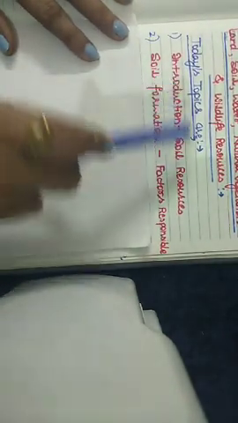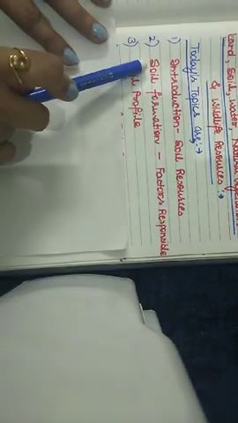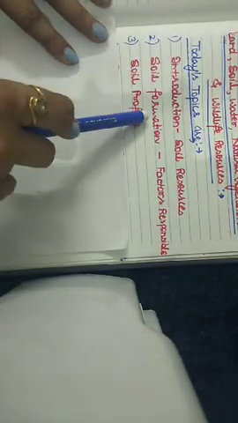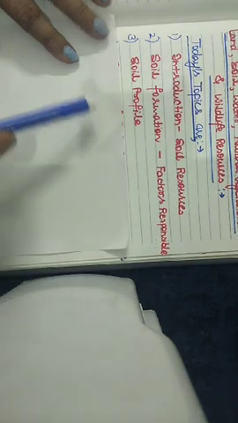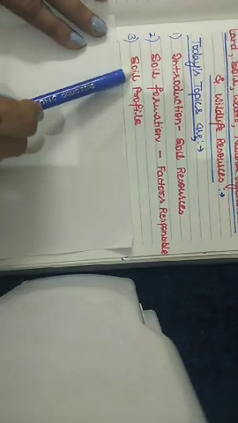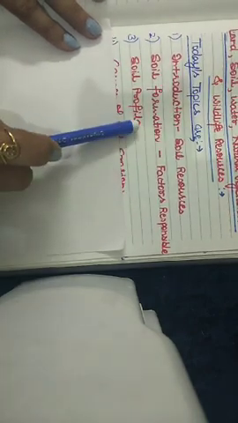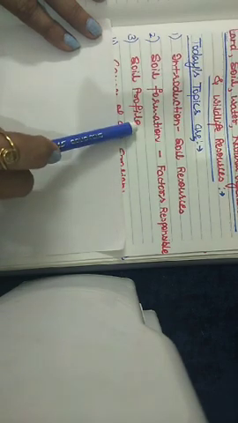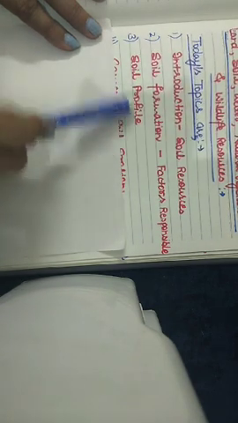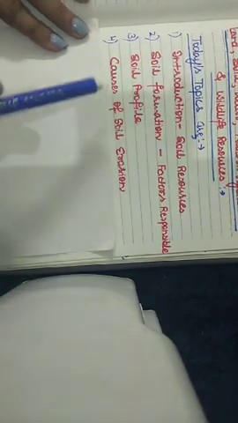So today's topics are introduction about the soil resource, then how the soil is formed, what are the factors responsible for soil formation, then our next topic will be soil profile. In this, we will be doing one diagram and I will explain to you what are the different layers of the soil through the help of the soil profile.